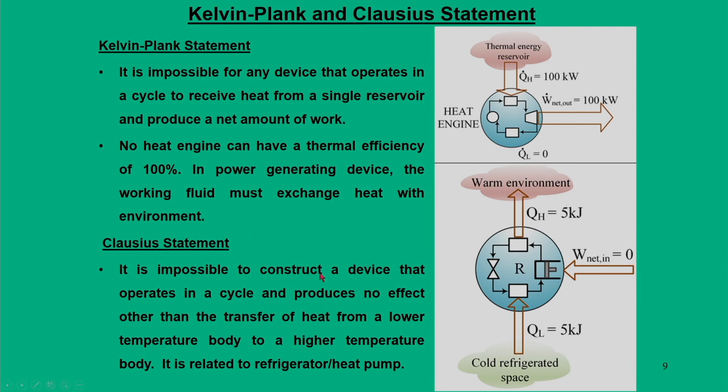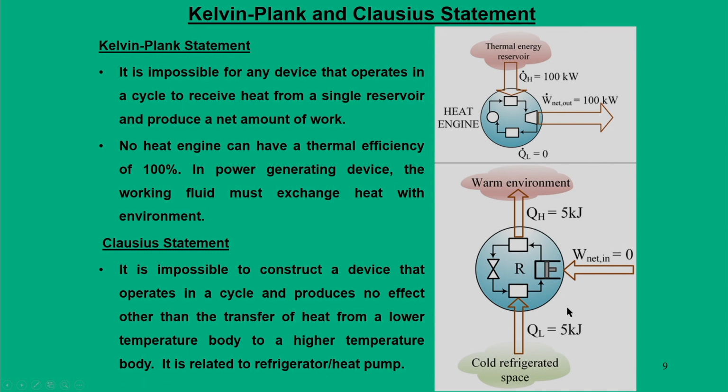Next is the Clausius statement. It is also a negative statement, but it is based on the refrigerator or heat pump. It says it is impossible to construct a device that operates in a cycle and produces no effect other than the transfer of heat from a low temperature body to a high temperature body.